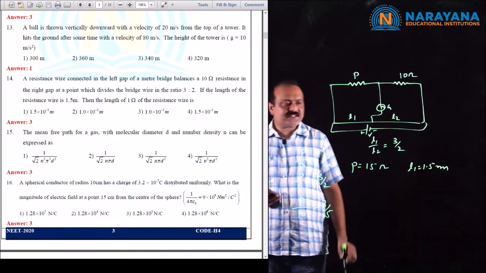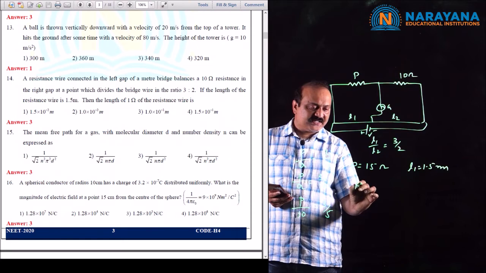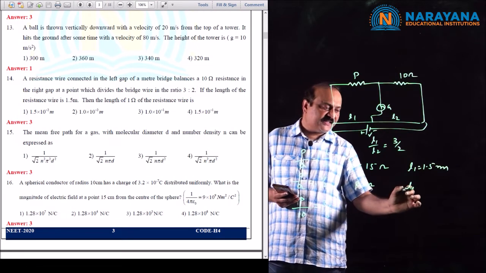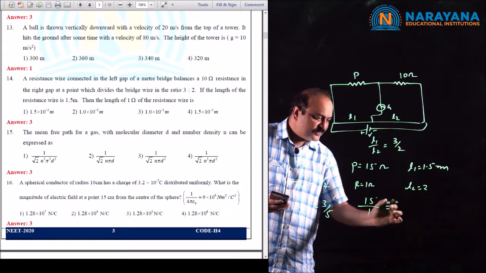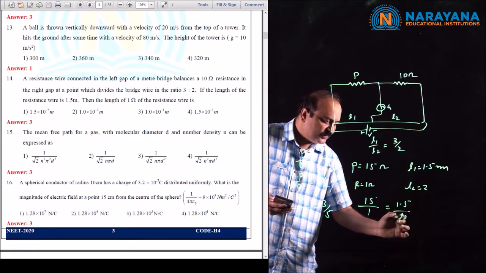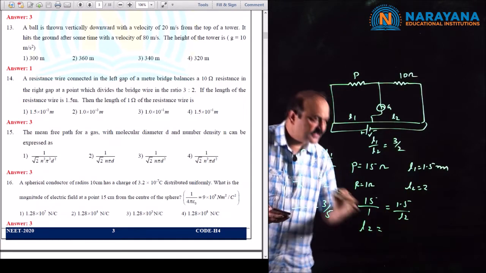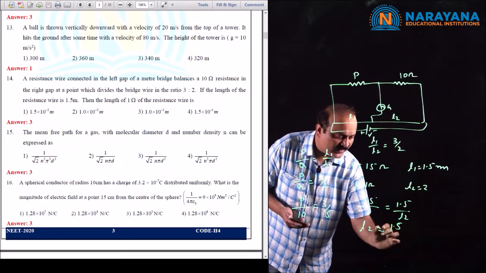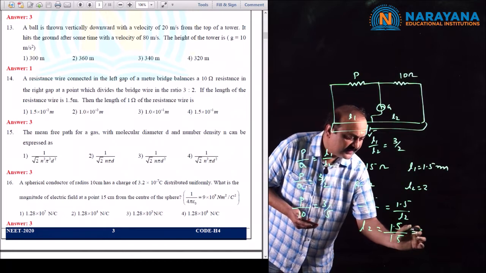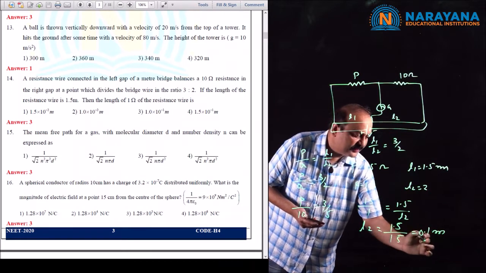And for a resistance of 1 ohm, let R be 1 ohm, what is its length? Then 15 by 1 is equal to 1.5 by L2. Therefore, the length of the wire for 1 ohm resistance, L2, is equal to 1.5 by 15, that is equal to 0.1 meters.